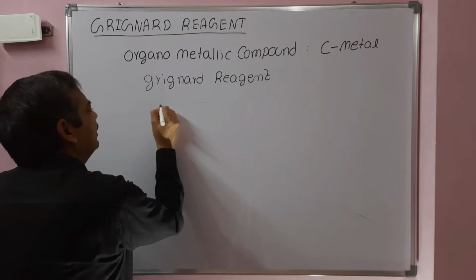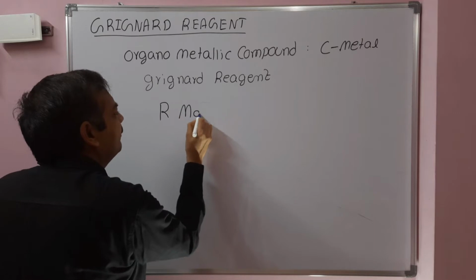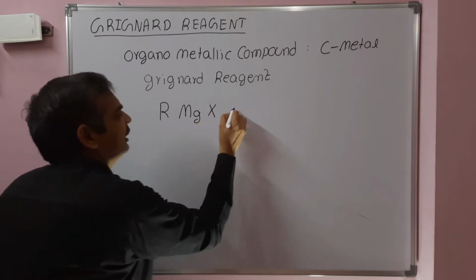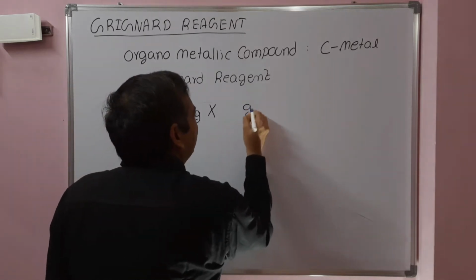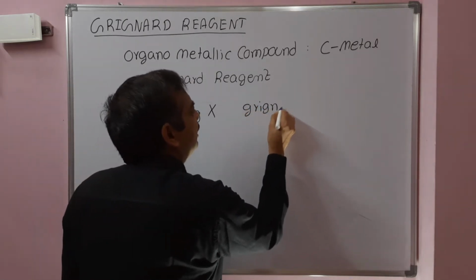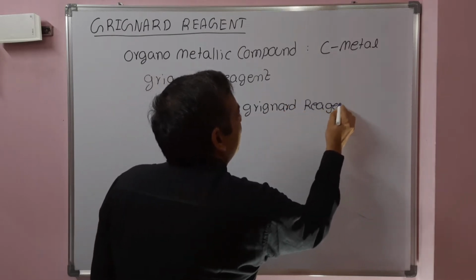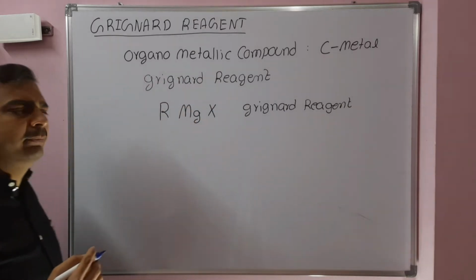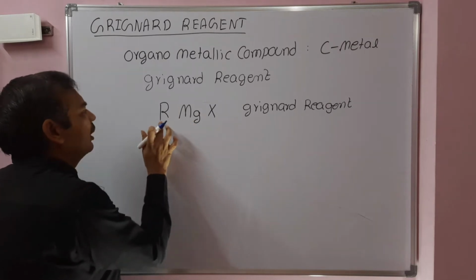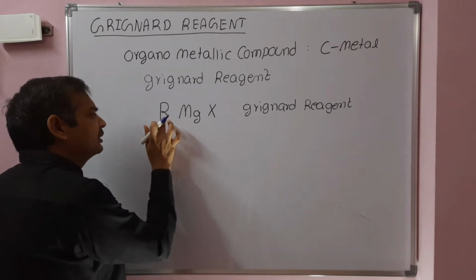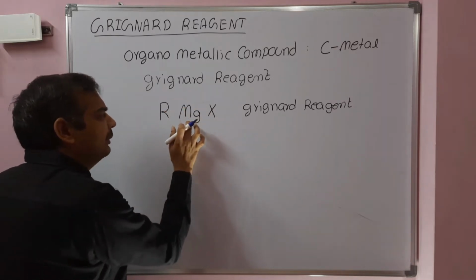Simply, we can call the Grignard reagent RMgX. RMgX is a Grignard reagent, also called organomagnesium halide. It is organometallic, meaning carbon is directly attached to a metal, and the metal in Grignard reagent is magnesium.